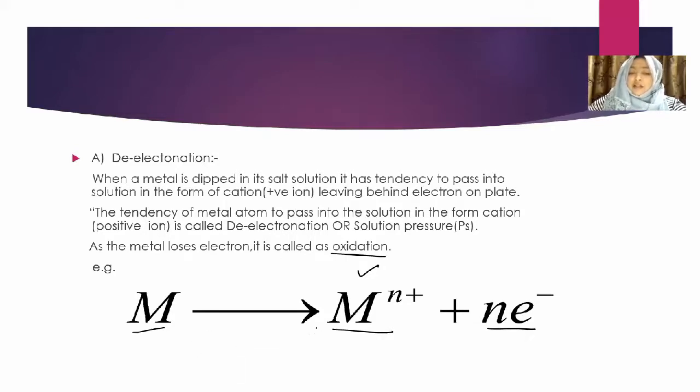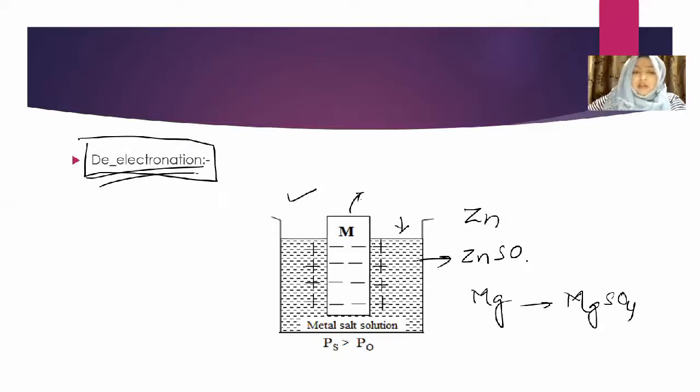Whenever electrons are released, it is called oxidation, but this process is also called de-electronation, that means there is the removal of electrons. I'll explain what happens in de-electronation. As I told you, the metal, whenever it is dipped in its own solution, converts into M2+ plus two electrons released.